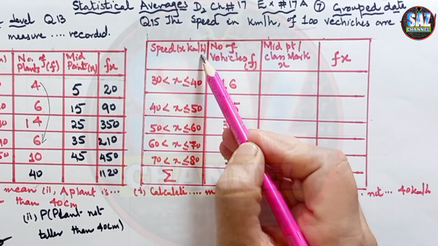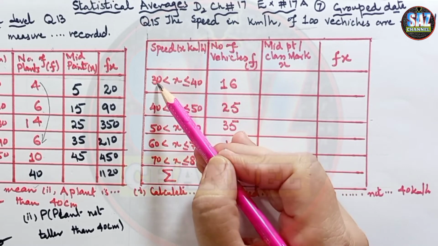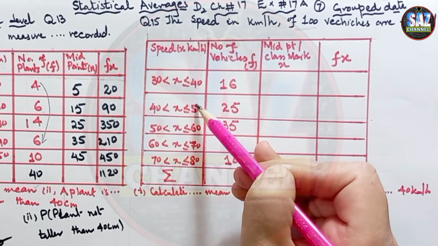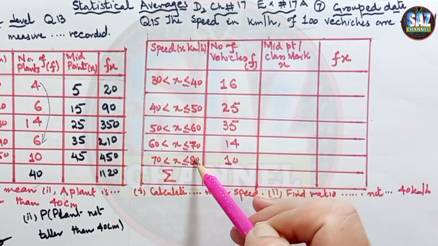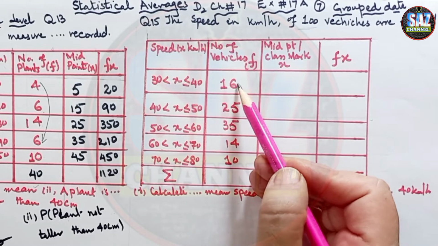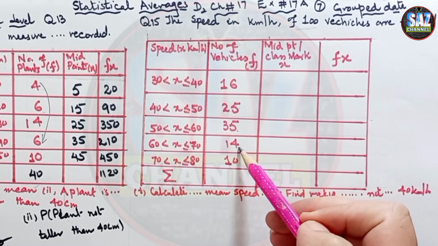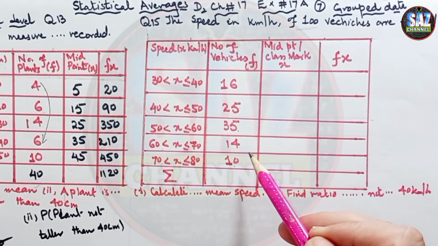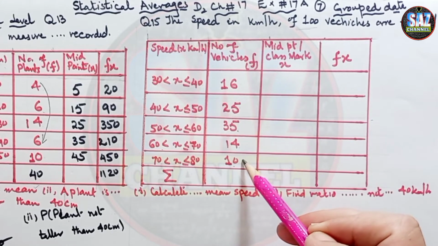Speed x kilometer per hour, and the class limits or boundaries are x lies between 30 and 40, 40 and 50, 50 and 60, 60 and 70, 70 and 80, and the number of vehicles are 16, 25, 35, 14 and 10. Then the question says, calculate an estimate of the mean speed.